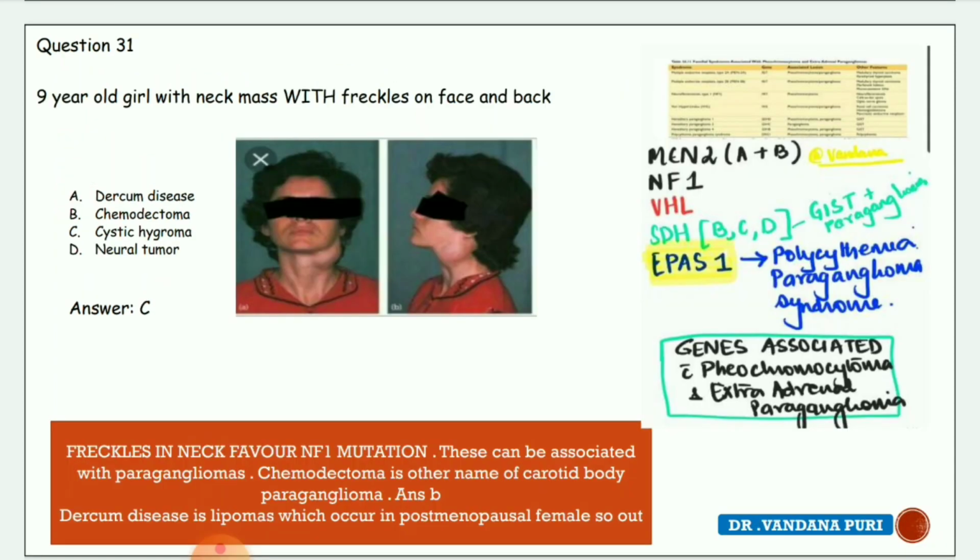Next question, 9-year-old lady with neck mass with freckles on face and back. Freckles favor an NF1 mutation. These can be associated with paragangliomas. Chemodectoma is another name for carotid body paraganglioma. So the answer is B, chemodectoma. Dercum disease is lipomas which occur in postmenopausal females.